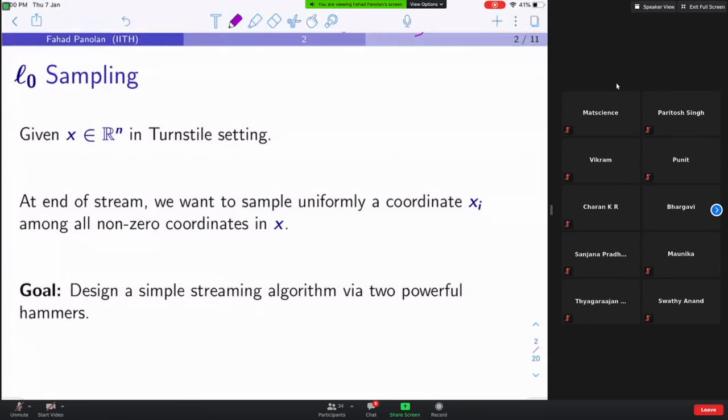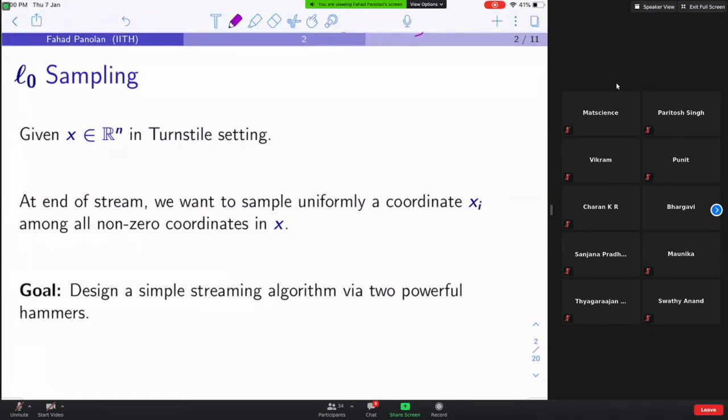What do you think? So, sir, is the answer easy if we know in advance that there are only K non-zero coordinates?